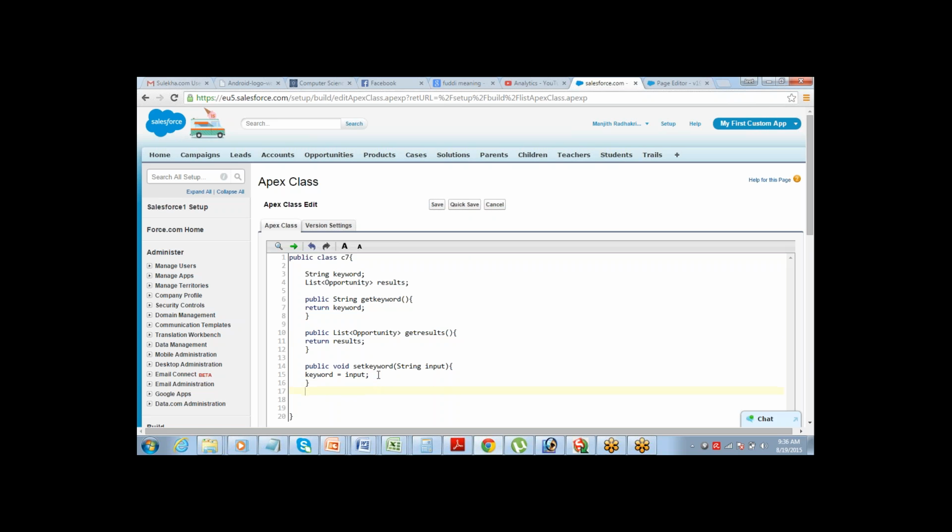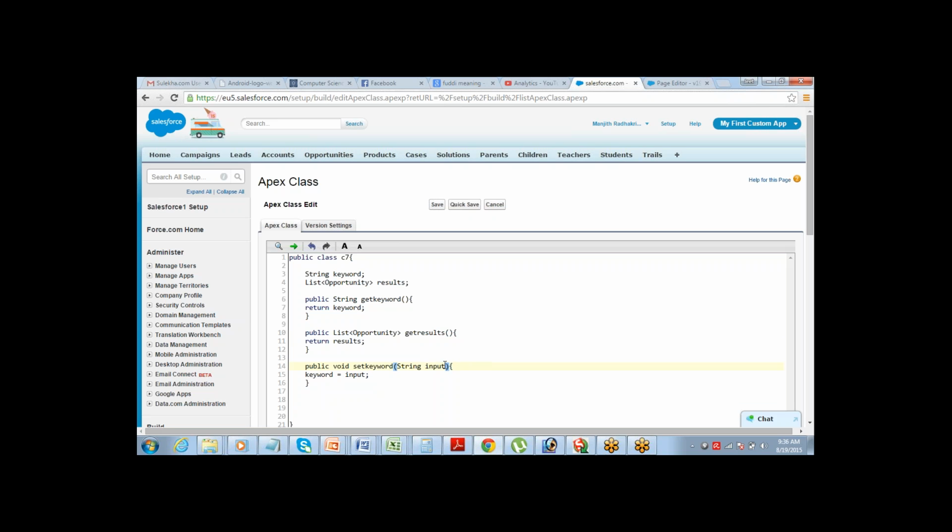Jeet, why are we assigning input to keyword? Input is string input, right? So when you are defining a set method, you are defining a parameter for it, and that parameter will take the value. Remember we did an example for standard list controller where we were supplying the parameter, and we defined a variable which will take the parameter and then supply it somewhere else. Got it? So this is the parameter.